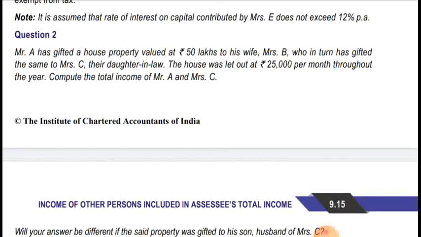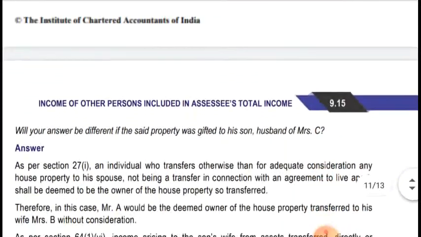So in this case, whatever Mrs. C is receiving from Mrs. B, the income from that house property will be clubbed in the hands of Mrs. B. However, that house property, as per section 27, will be clubbed in the hands of Mr. A. So indirectly, the clubbing provision will be applicable. We can apply two sections and solve the sums. Let's see how the solution has moved on.